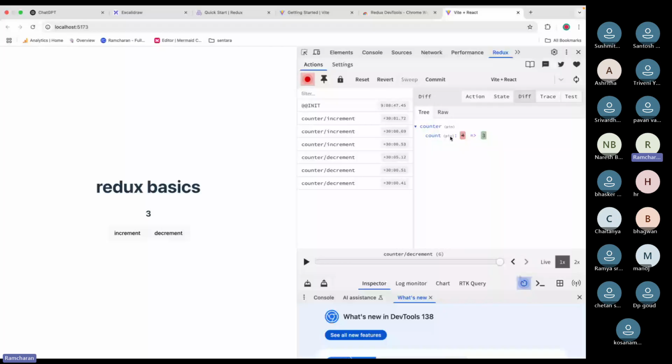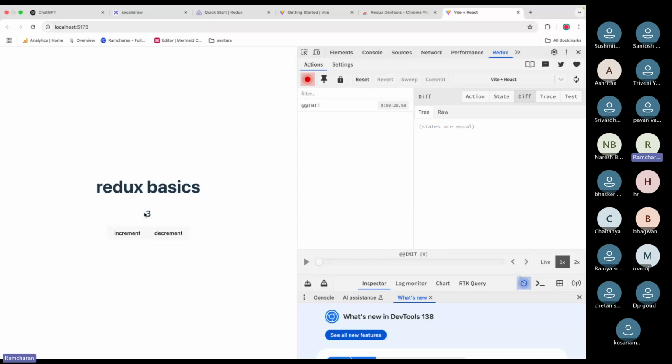When I increment, we are changing the state from 3 to 4, then 4 to 5. Whenever I dispatch an action, you see the difference: 3 is changed to 4. In this way, we are changing the state.